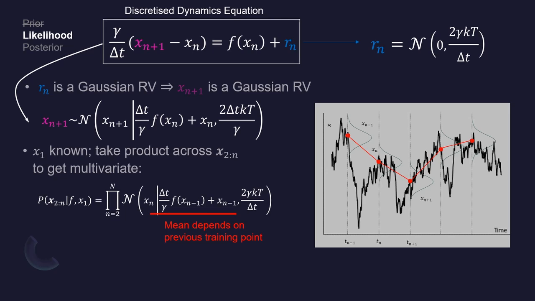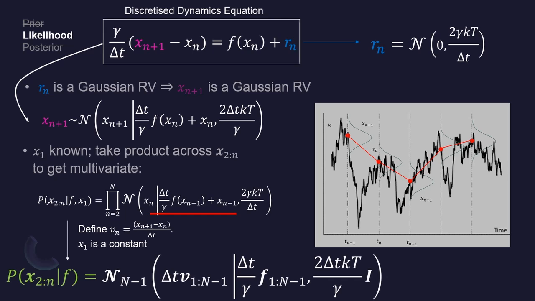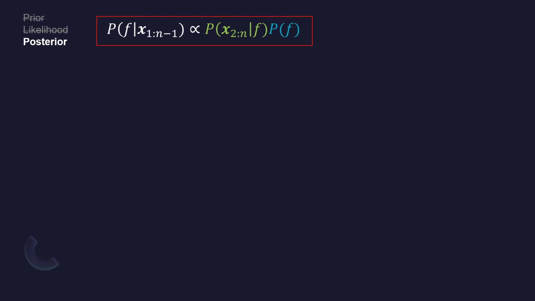This expression for the mean is rather messy. It depends on previous x observations and not just the target force values, as we would like. We can define a velocity as the difference in position points to simplify things. Also, we can assume that our initial position x1 is a known constant, which means that when we started our experiment, we released the particle from a predetermined spot. As such, we can drop the conditional dependence of our data on x1, which then gives us our likelihood at last. We turn next to the posterior distribution.